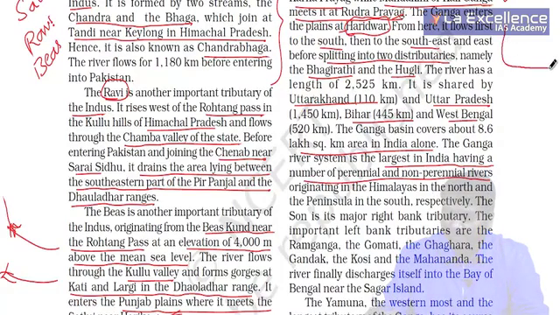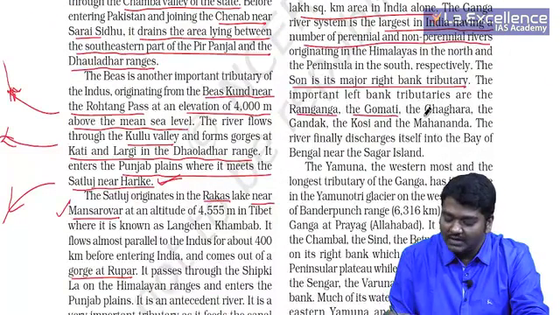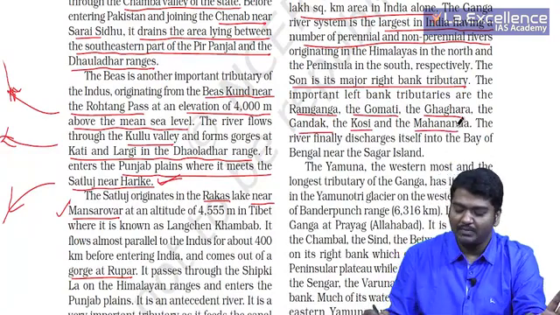If Ganga is moving like this, some rivers come and join from the Himalayas, and some rivers start in the peninsular plateau and go and join the Himalayan river system. So it has tributaries both from the peninsula and also from the Himalayas. The Son is its major right bank tributary. The important left bank tributaries are Ramganga, Gomti, Ghagra, Gandak, Kosi, Mahananda. Very, very important. Please try to see.